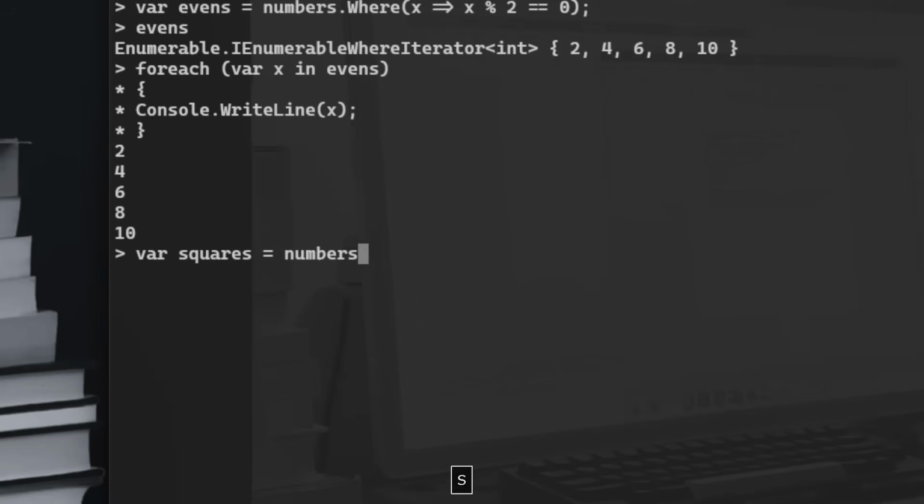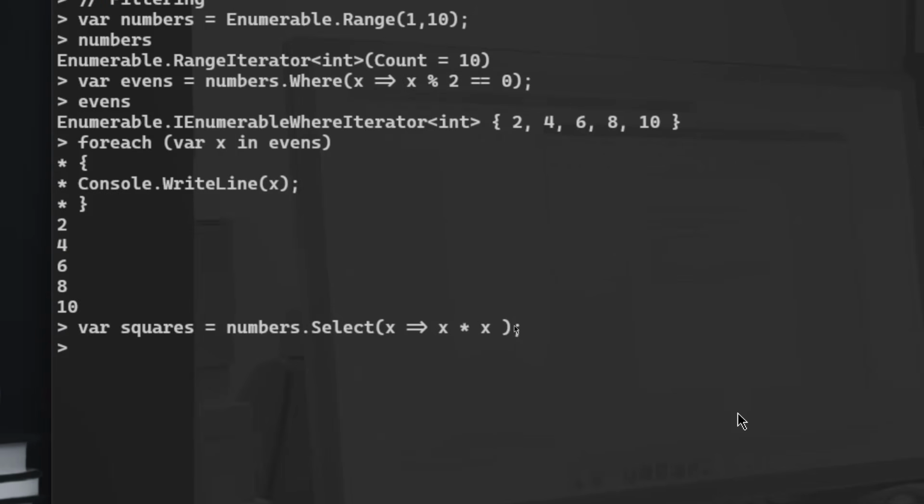Let me also show you something called projections. Let's take numbers and use the keyword select instead of where. We want every number to be multiplied by itself. So inside here, I'm going to take an x as an input and return x multiplied by itself. Makes sense. So this is the squares method. The select selects every number in the numbers range and multiplies it by itself. In other words, it transforms every value to be squared.